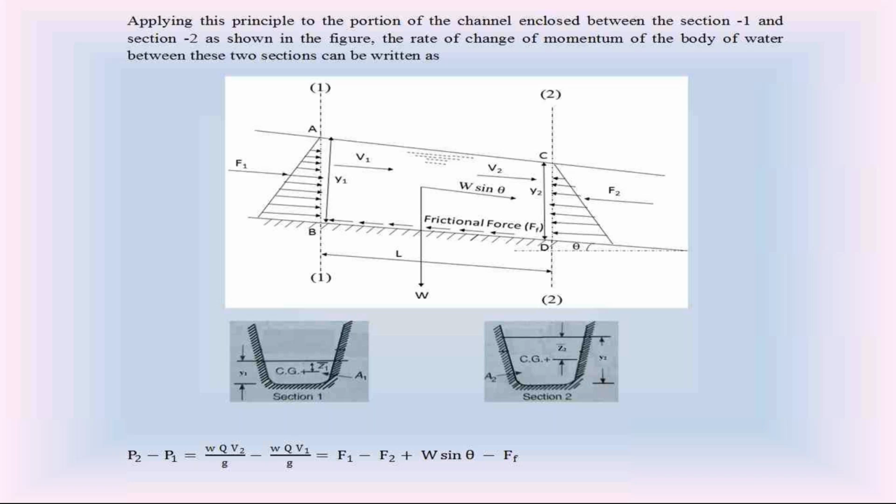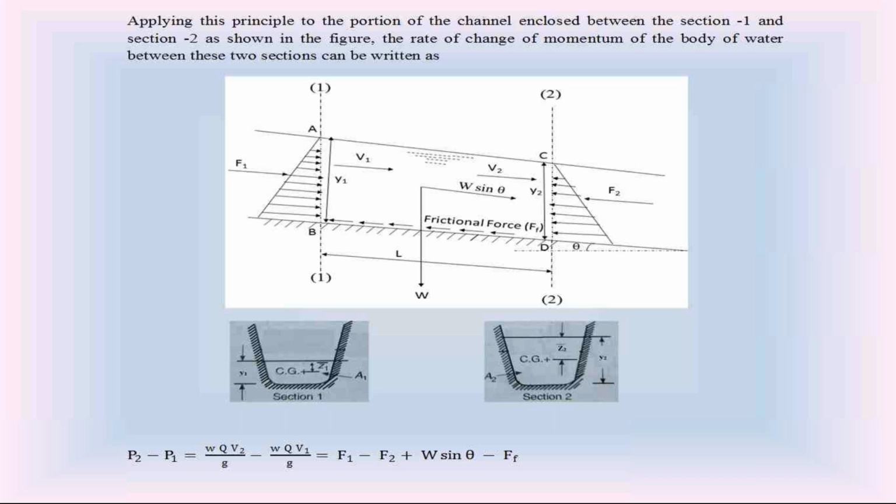What is the discharge at section 2? Q. What is the velocity at section 2? V2. So P2 is equal to W, unit weight of water, into Q, discharge, into velocity V2 divided by Z.